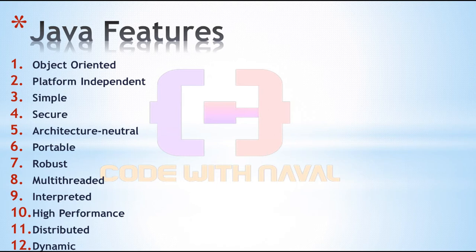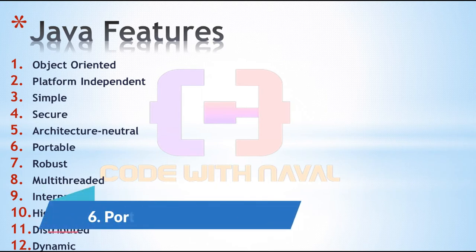If you consider integer in C++, if your OS is 32-bit, then the integer value is 2 bytes. If your OS is 64-bit, then the integer value is 4 bytes. That means depending on the OS, your integer data type size is changing. But in Java, it's not like that. In Java, whether you have a 64 or 32-bit OS, the integer is always 4 bytes. That means it doesn't depend on the OS. It's architecture neutral. That's why Java is architecture neutral.